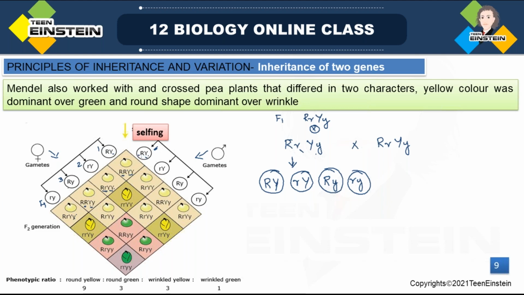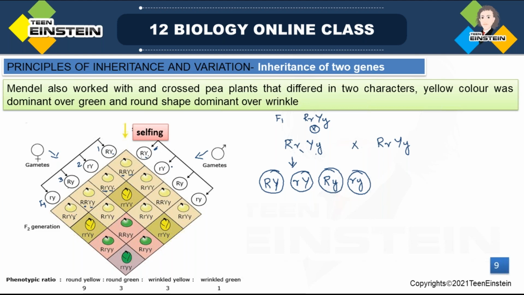Here, it's very easy. Don't get confused. From this Punnett square you can get all the possible combinations very easily. So how will you write? First character, both the alleles of the first character from both the gametes you are going to take and write first. Then consider the second character, and from both gametes you are going to take the second allele. That's how you will form the combinations. Next we are moving to the second